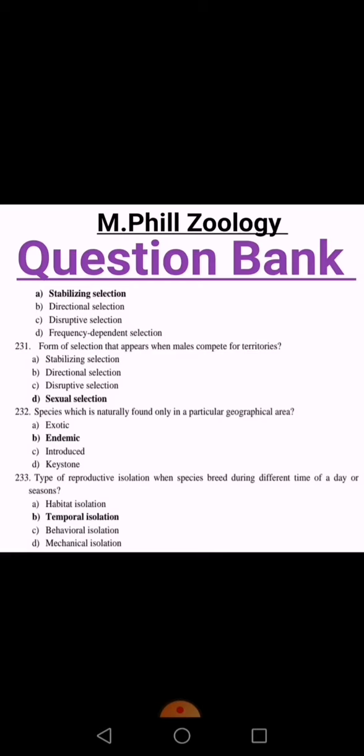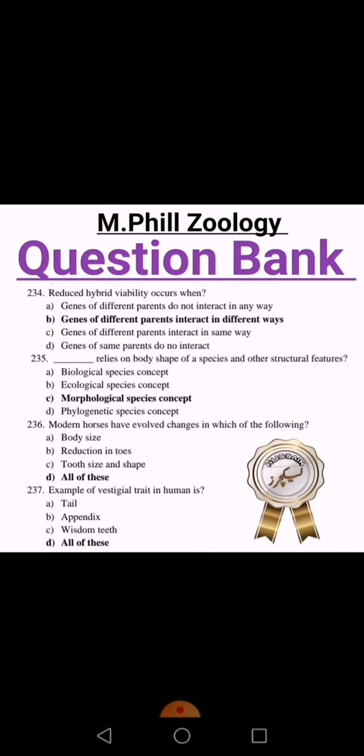Species which is naturally found only in a particular geographical area is endemic. B option is right. Type of reproductive isolation when species breed during different times of a day or seasons is temporal isolation. B is right.